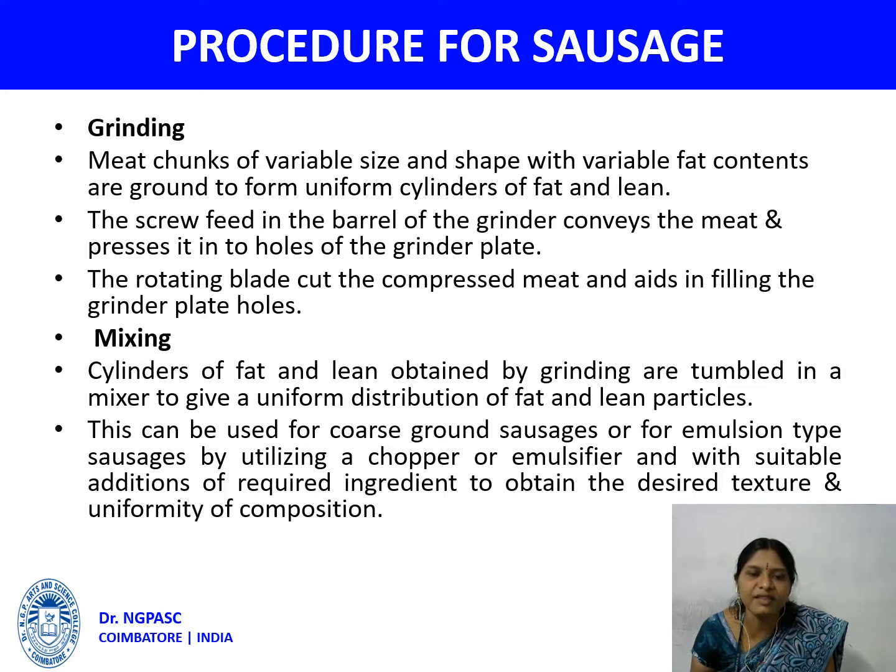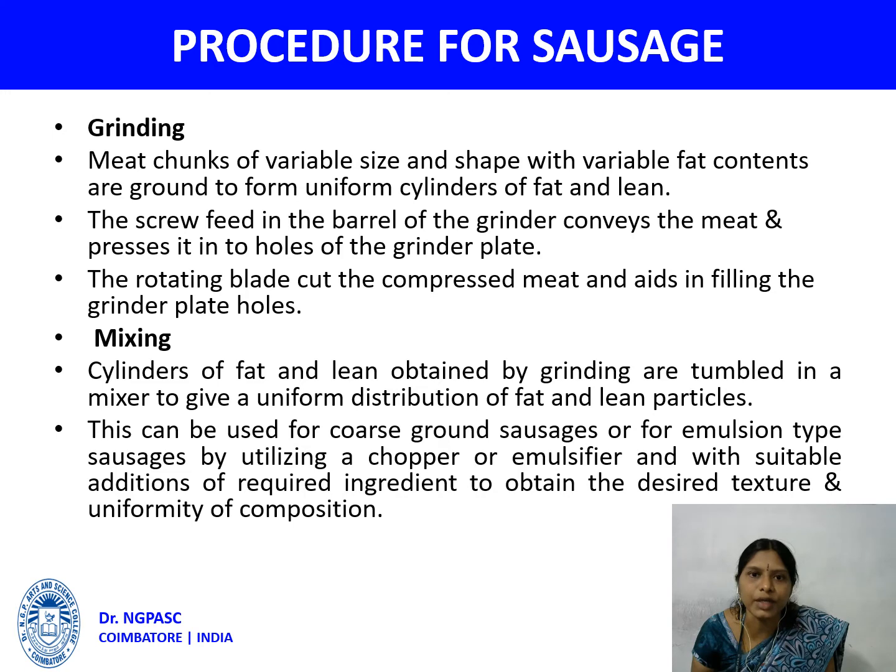The next step is the mixing process. After grinding, the mixing process takes place. The cylinders of fat and lean obtained by grinding are tumbled in a mixture to give a uniform distribution of fat and lean particles. This can be used for a coarse ground sausage or for emulsion type sausage. How? By utilizing a chopper or emulsifier with a suitable addition of required ingredients to obtain the desired texture and